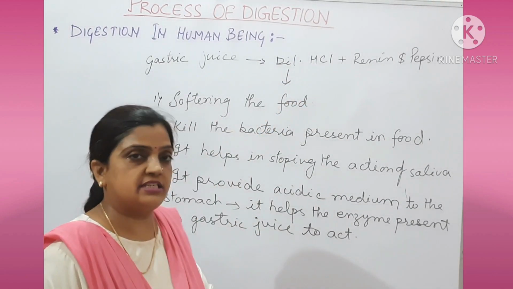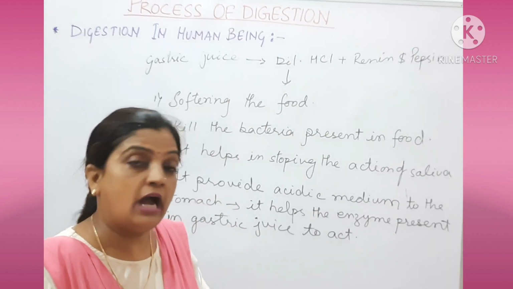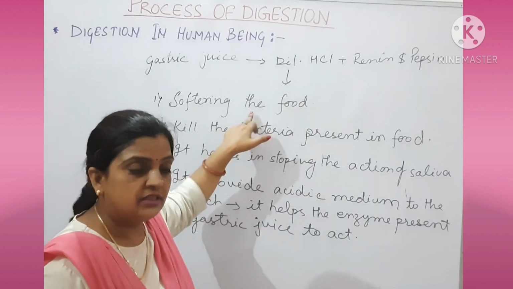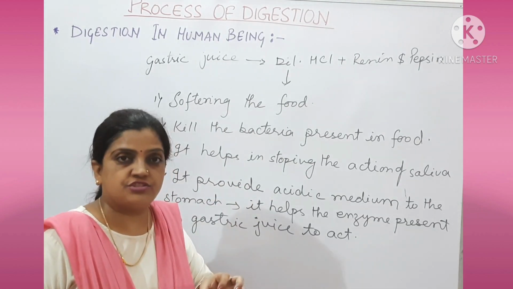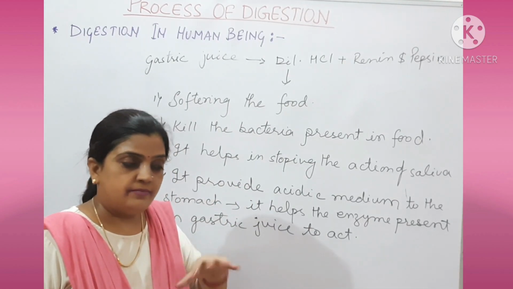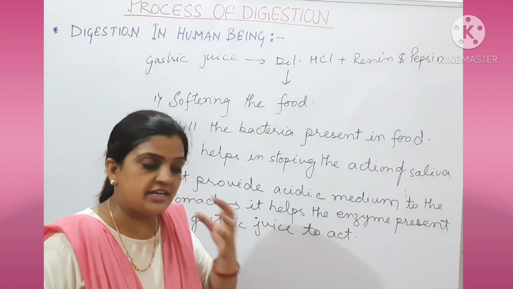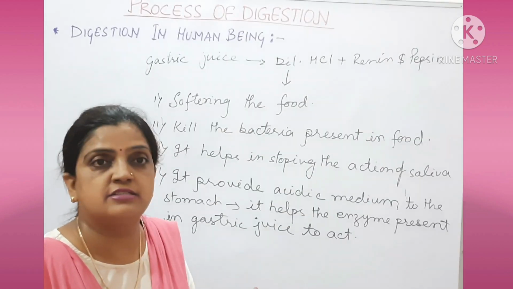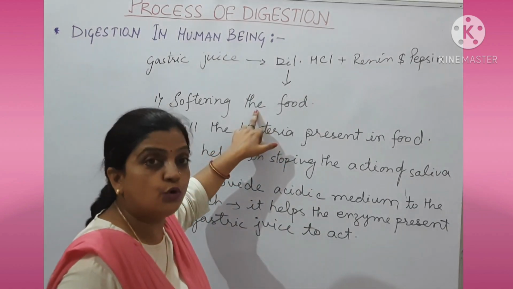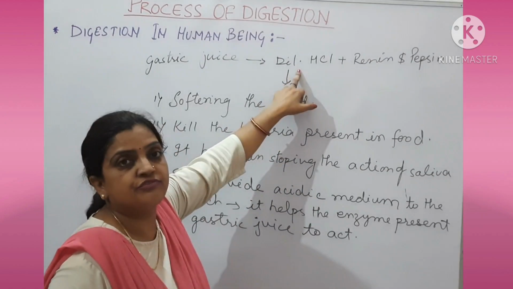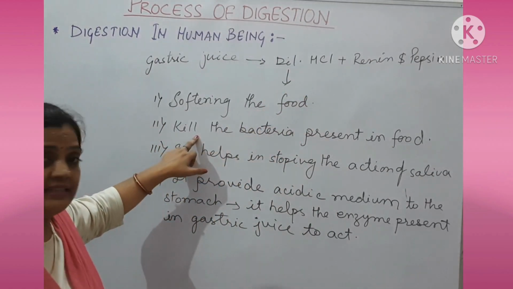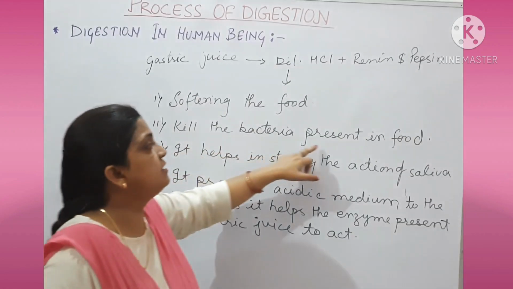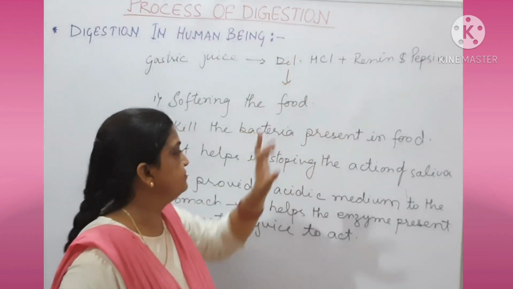So dilute HCl present in the gastric juice, how is it helpful? First, it is helping in making the food soft. The chyme, the churned food which has formed inside the stomach, the paste food, is becoming more soft because of the presence of HCl. Then if any sort of bacteria is present in the food, it is being killed because of this HCl.